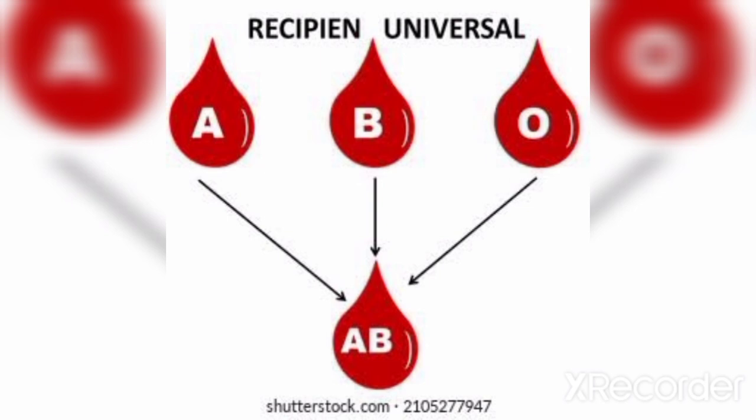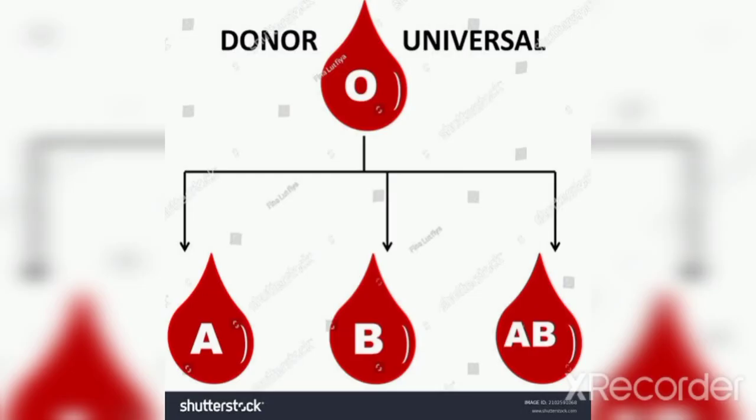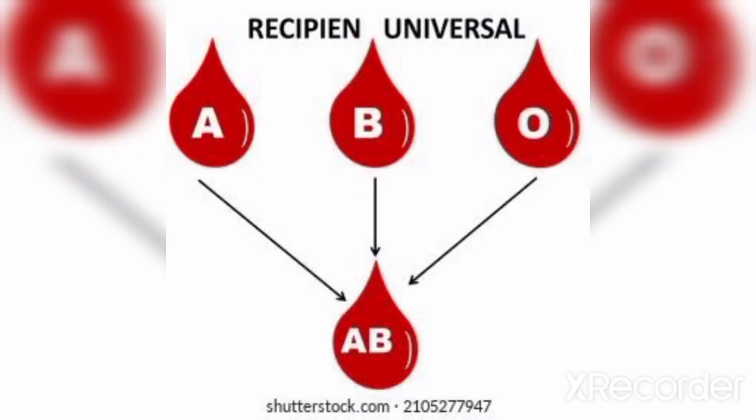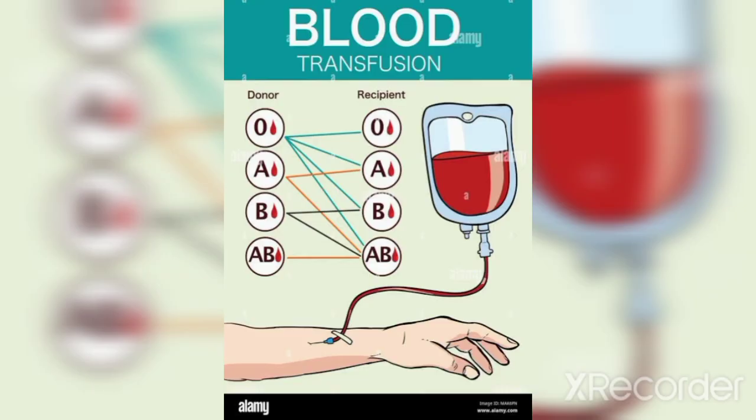So we learned what blood group is, its history, the different types of blood groups, the different ways to categorize it, and also why it is important to match the blood group between the donor and recipient before transfusion. And we also learned what the universal donor and the universal recipient are.